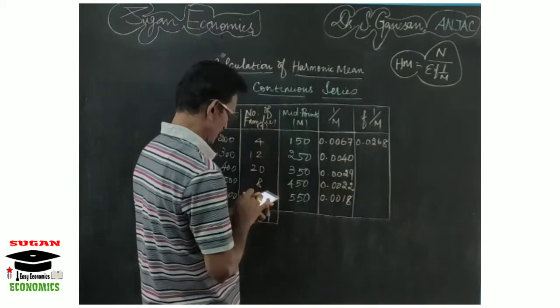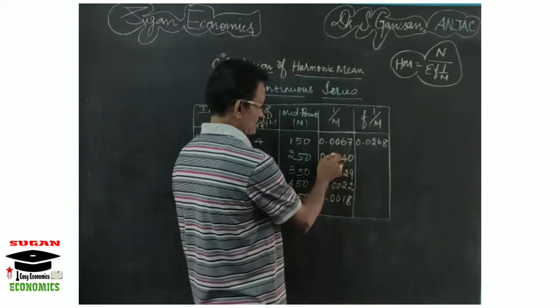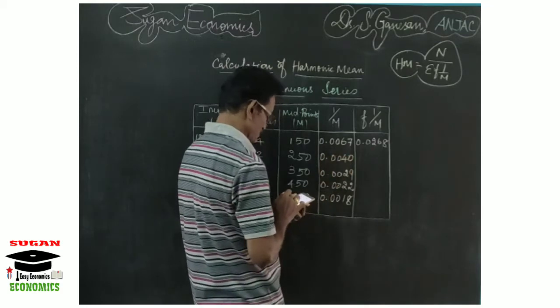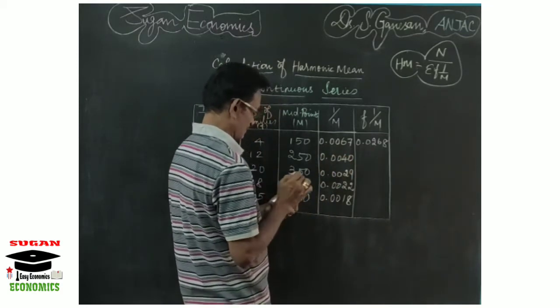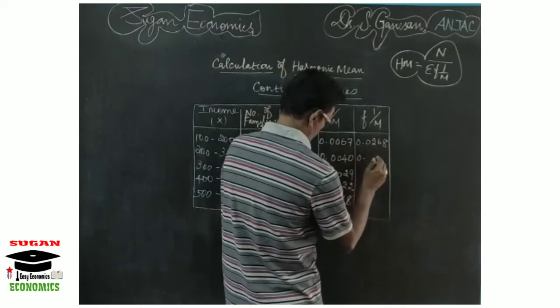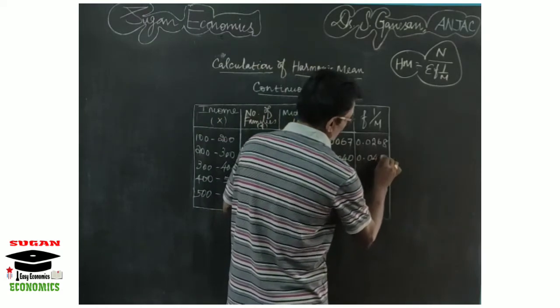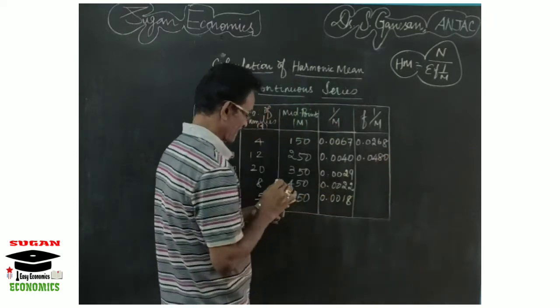Then 0.004 multiplied with 12 is 0.0480.